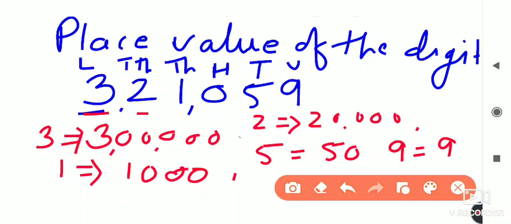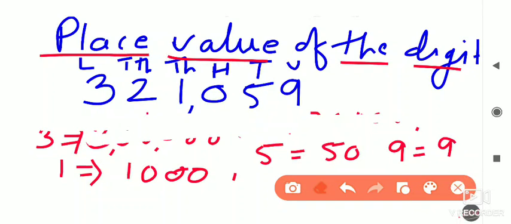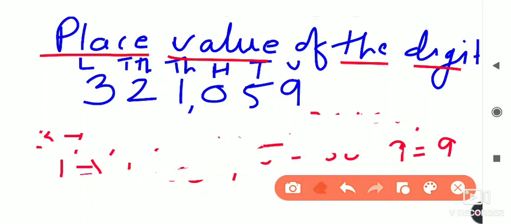So in this way, according to the positions of the digits in the number, we write the place values. Now we will discuss which types of questions are asked on place value.